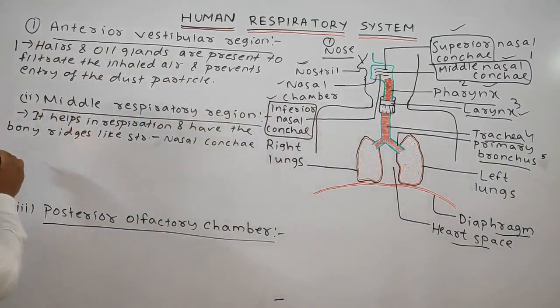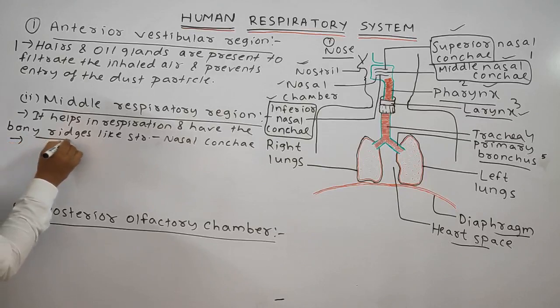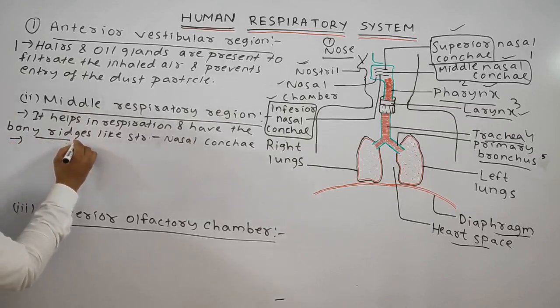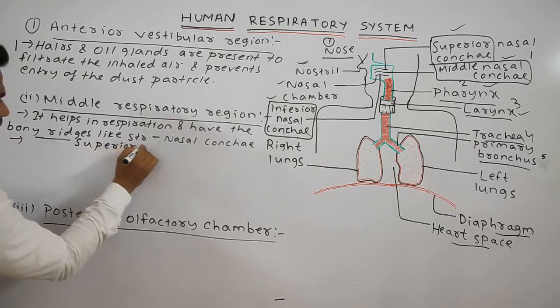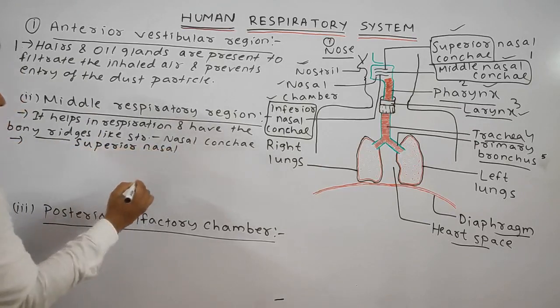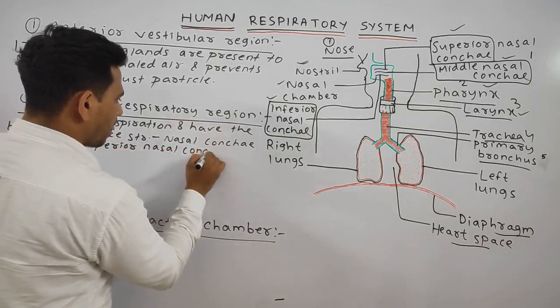Okay, students, so we can write here, this nasal conchae is divided into 3 parts. One is the superior nasal conchae.